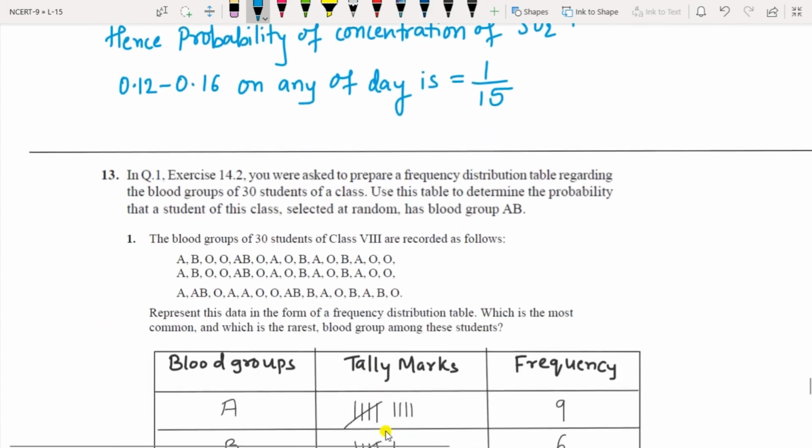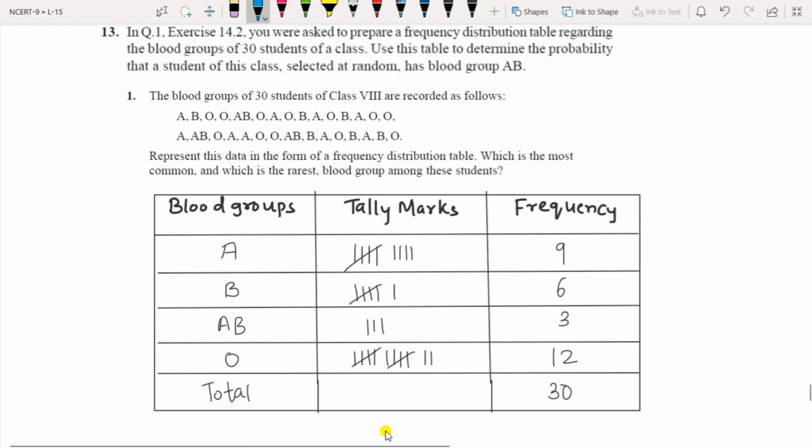Okay, so that was only asked. Most of the questions here are from exercise 14.2. The 13th question is also from exercise 14.2, question 1. The blood groups of 30 students of class 8 have been taken. You have to make a chart of blood groups, tally marks and frequency for A, B and O. You can write all A, all B, then all O and count, or do it this way also.